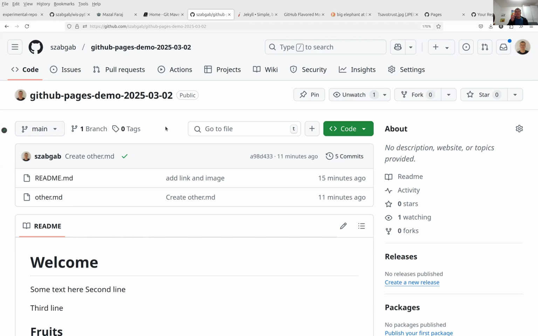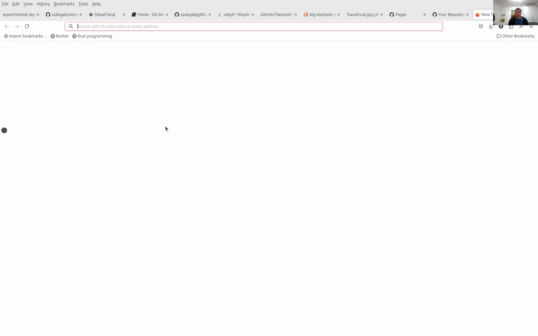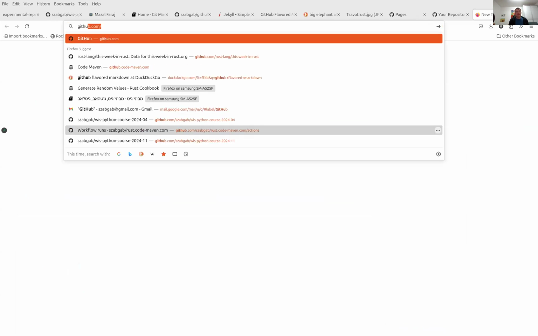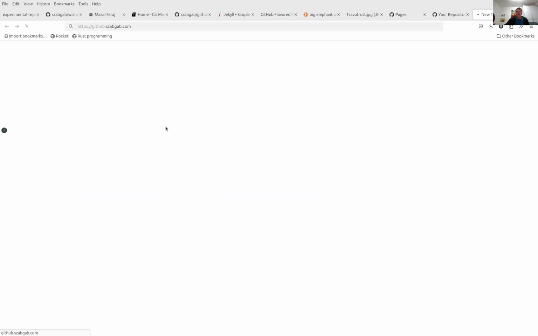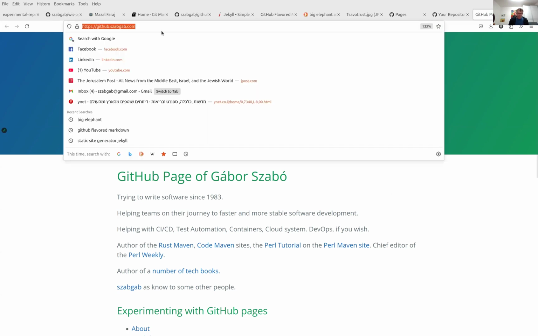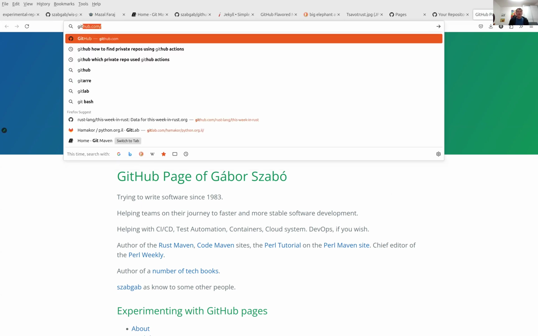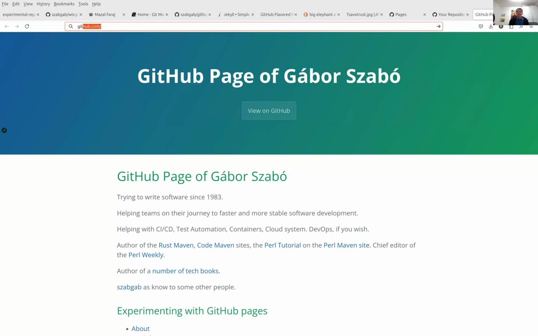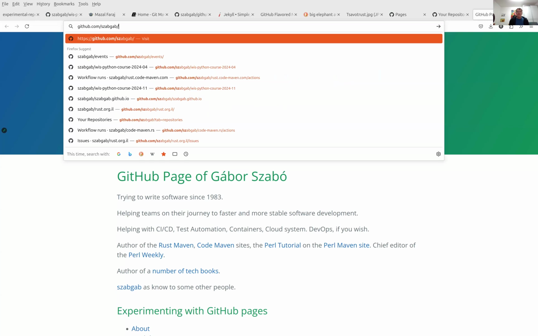Actually, I need to cheat a little bit because I never remember how to do this, but it's not a big issue. So I have another website, which I think is called github.subgad.com, which is a very default-ish website on GitHub, and I use it primarily to play around with this. And it is on github.com, subgab, and it's called real.